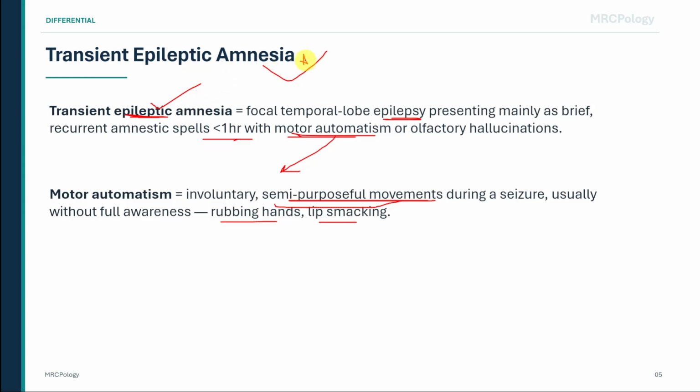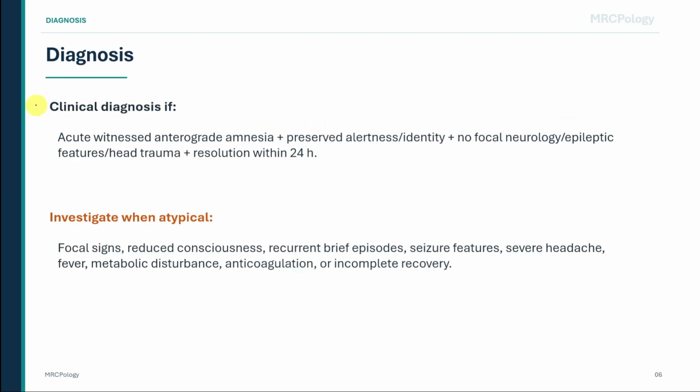The diagnosis of transient global amnesia is mainly clinical. The pattern is acute, witnessed anterograde amnesia, preserved alertness, preserved personal identity, no focal neurology, no epileptic features, no head trauma, and complete resolution within 24 hours. When all of these are present, the diagnosis is usually secure, but investigate when the story is atypical.